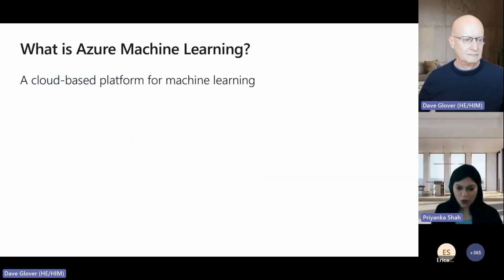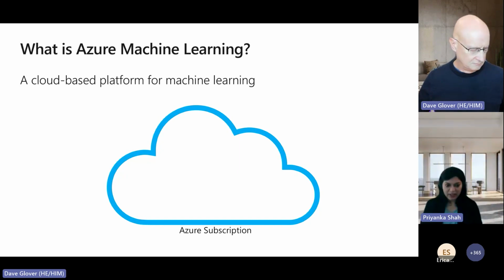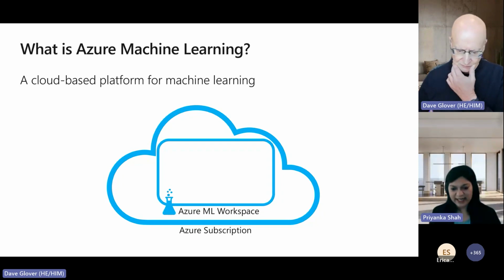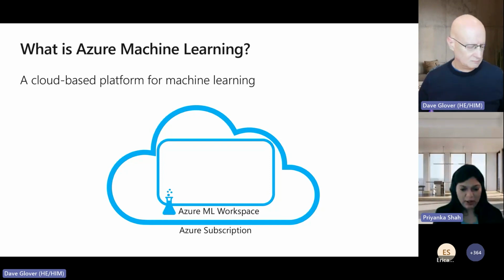Okay, so now that we've talked about how machine learning works, and there are various types of machine learning algorithms out there, let us look at Azure Machine Learning, right? It's a cloud-based platform for machine learning. It takes basically all the hard work out of creating and bringing your own models, right? So it gives you all the services packaged as a cloud platform.